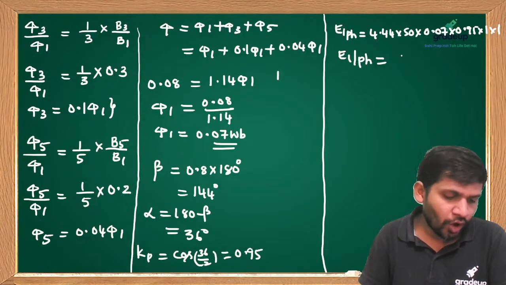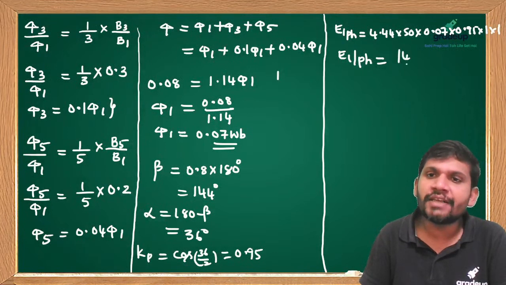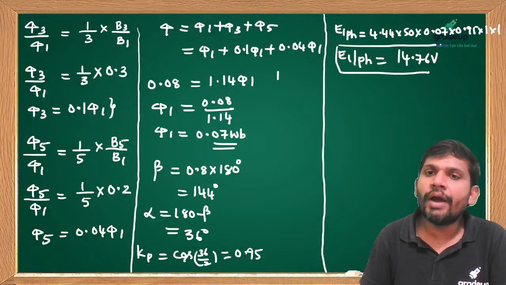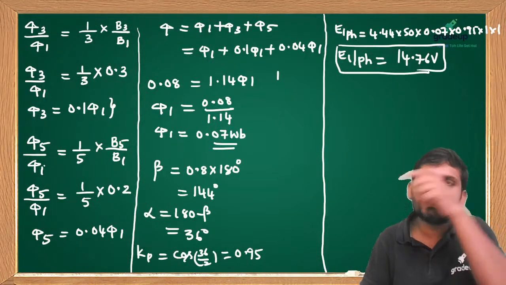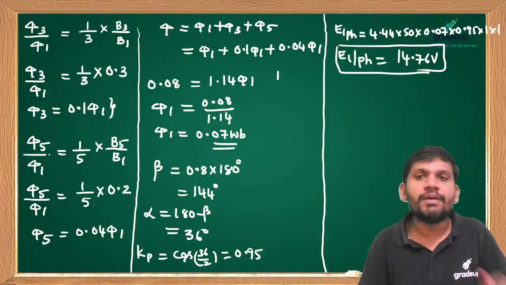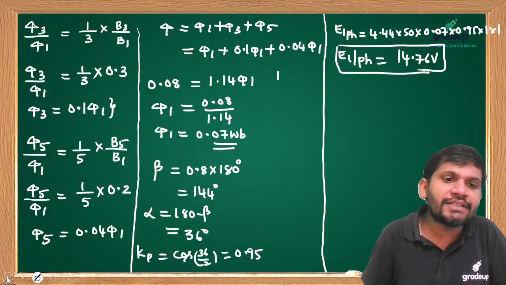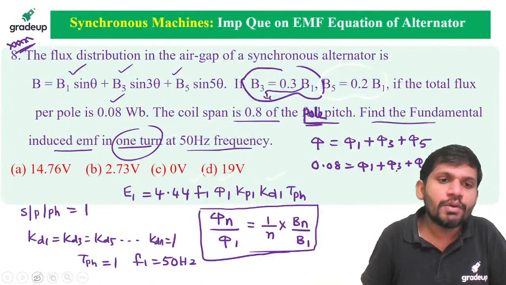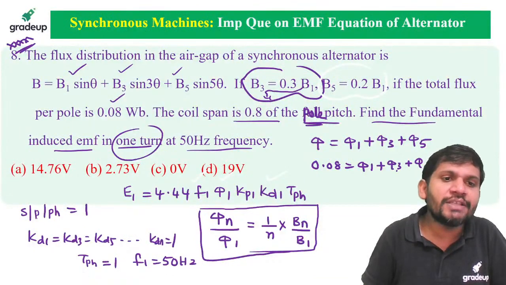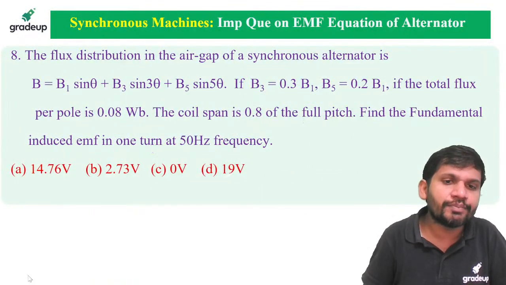E1 per phase equal to how much? Very good, Amit. 14.76 volts we get, because induced EMF depends on the frequency. You know that frequency depends on the speed. Ns equal to 120 f by P. Like that we can relate. 14.76 volts we can get, students. Very good. Option A is correct.